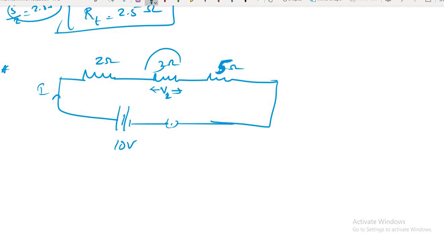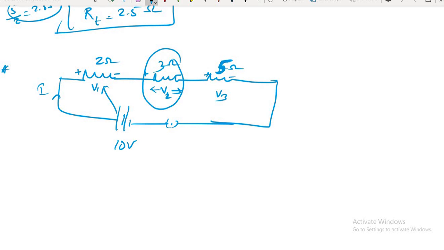What do you mean by this? See, whenever this battery is connected, it is giving different potentials. This is V1 potential, this is V2 potential, this is V3 potential. 3 potentials, V1, V2, V3. Now you see, I always say, there are 2 terminals of a resistance: positive terminal, negative terminal, positive terminal, negative terminal, positive terminal, negative terminal. Yes or no?